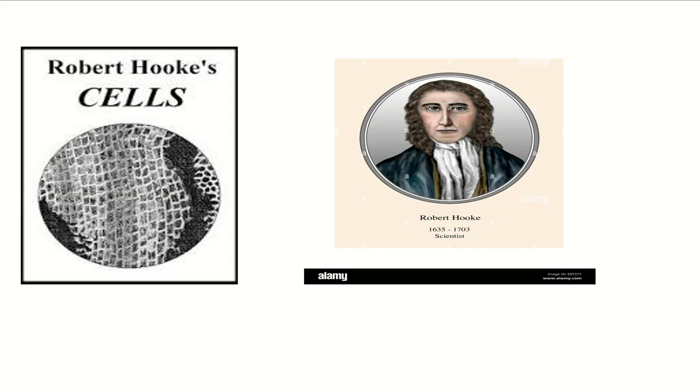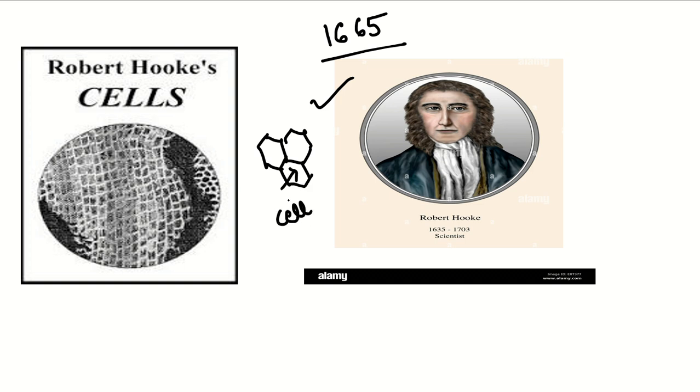So who discovered the cell? The discoverer of the cell was Robert Hooke. This personality discovered the cell in 1665. What he did, he took a slice of cork and placed it under the microscope, and he observed little teeny compartments. He gave the name cell to those teeny compartments. He took the slice from cork, and that cork was made up of bark, so that means that was a dead cell.